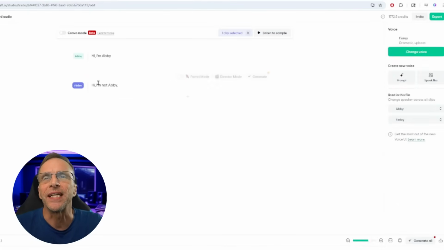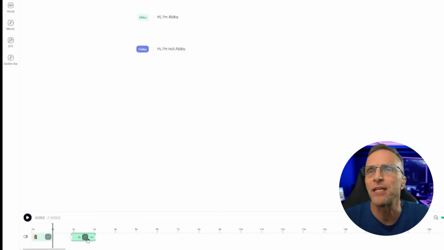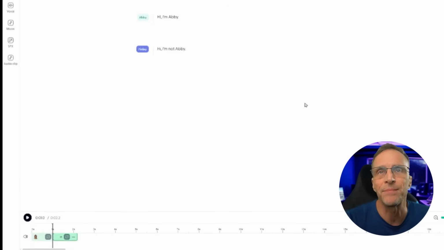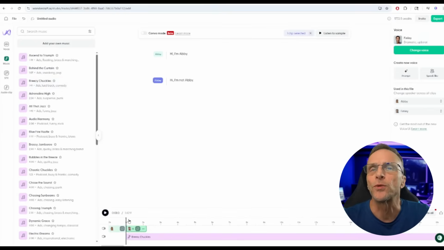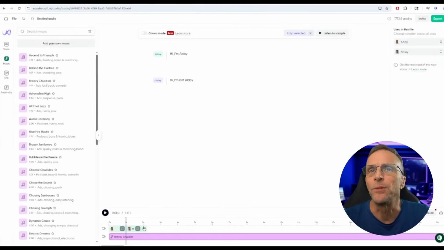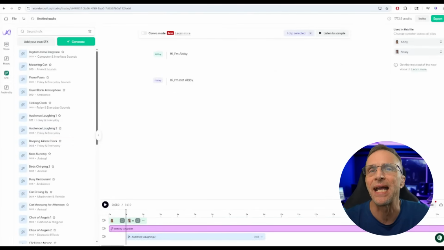I'll just choose Finley here for the second person, and down here with every line I create, there's a little block here that is waiting to be generated. And if I was to keep typing lines, this would go further and further across the timeline. And you actually have the ability to move these so you can time things the way you want to. If I wanted to add music to this, I could just click on music, choose what I wanted, and it will be on the timeline and I can move it how I want. And even sound effects are available if I wanted to add a sound effect like audience laughing after she says, "Hi, I'm Abby." 8 seconds might be a little bit long for them to laugh.